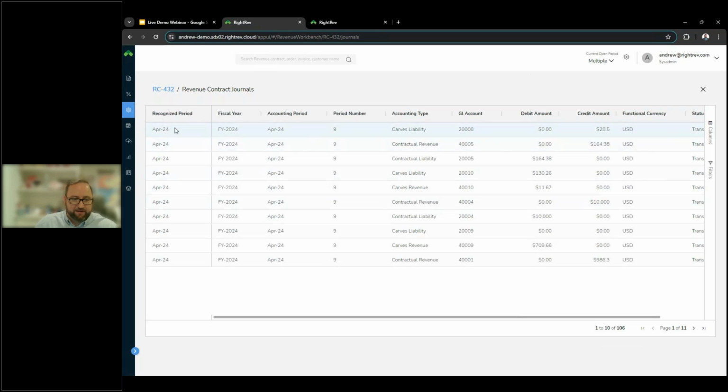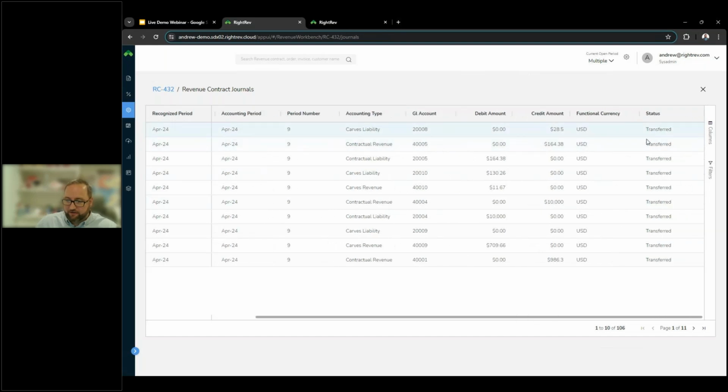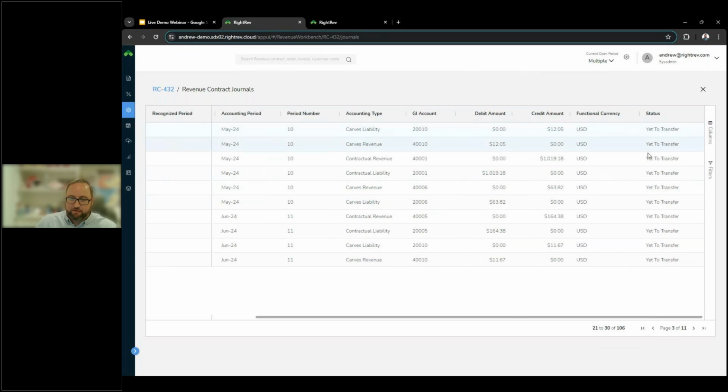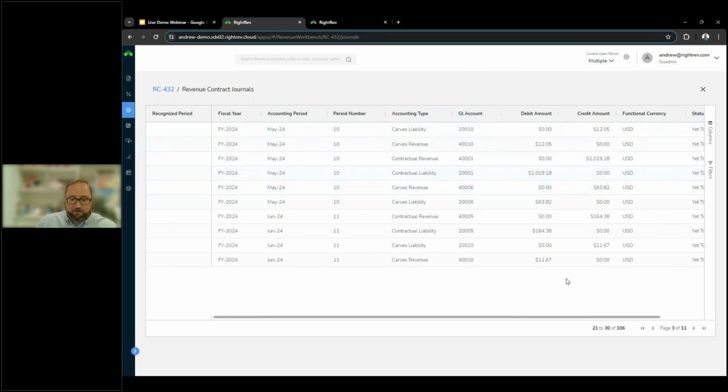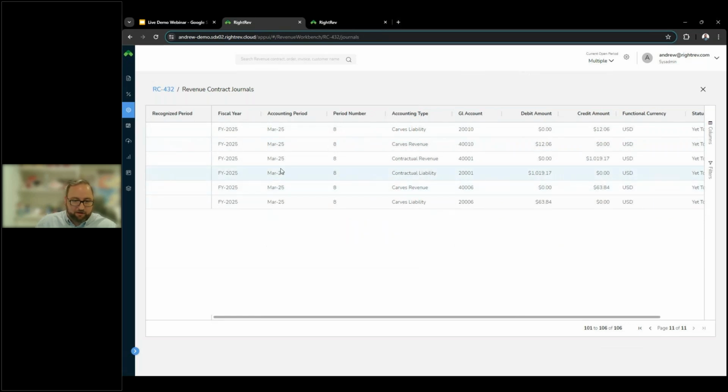If we have recognized it, in this case, I've already run the recognition for April, and our status you can see is updated to transferred. Whereas if I look at future transactions, we can see these are yet to transfer and we have not recognized them at any point. But I can see transactions all the way out to March 2025 because of our ratable items that have been triggered.